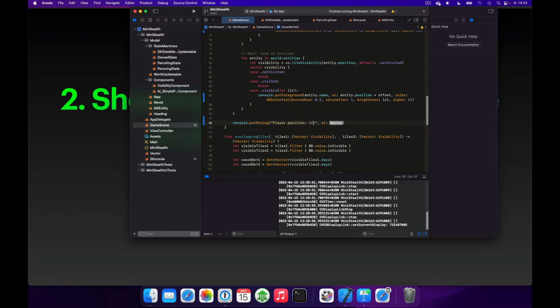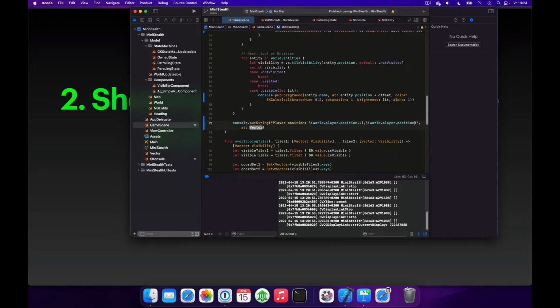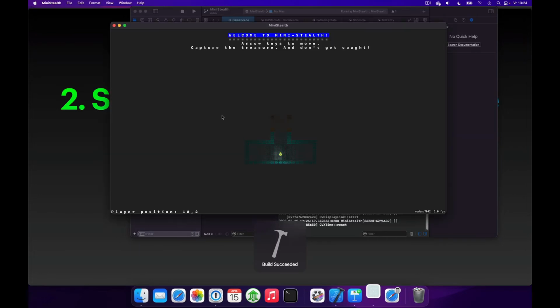And we'll use string interpolation to add world.player.position.x, and the world.player.position.y, and this can just be at the bottom left. So I think this should be enough to meet this goal.